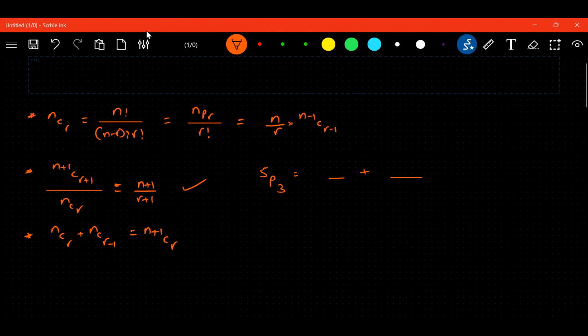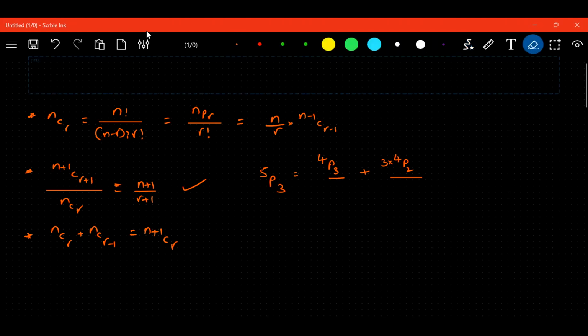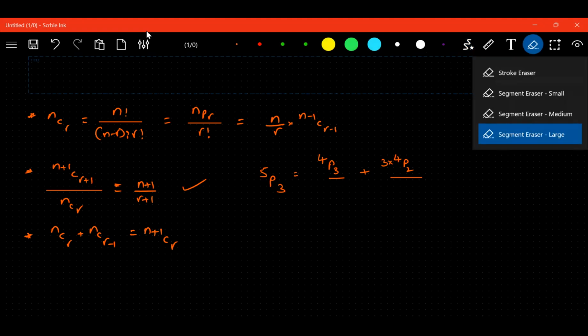You will calculate. If you remember the formula, simply you can write 4P3 plus 3 into 4P2. Am I right? Yes, sir. You have to remember it. If you substitute some values of n and r, you will get it easily. It's not that difficult.